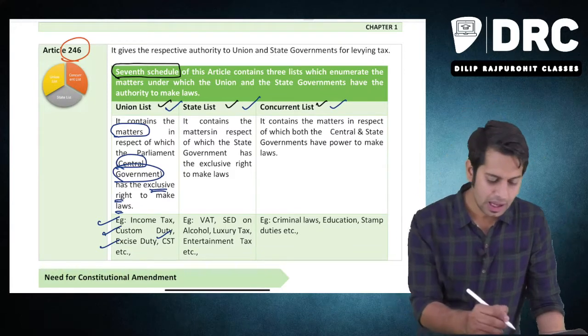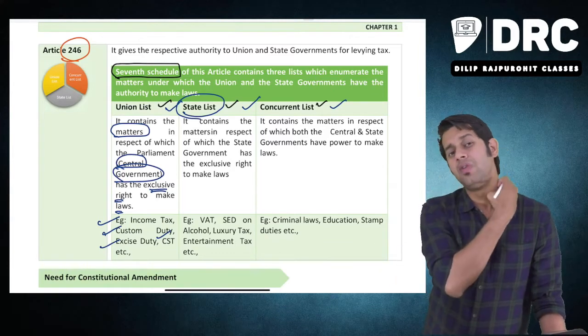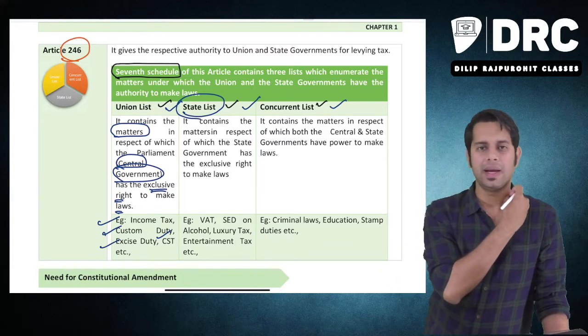Similarly, the state list contains different matters or activities with regard to which only the state government can make the law.